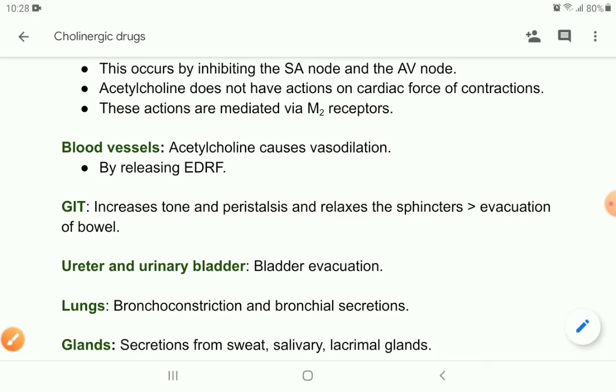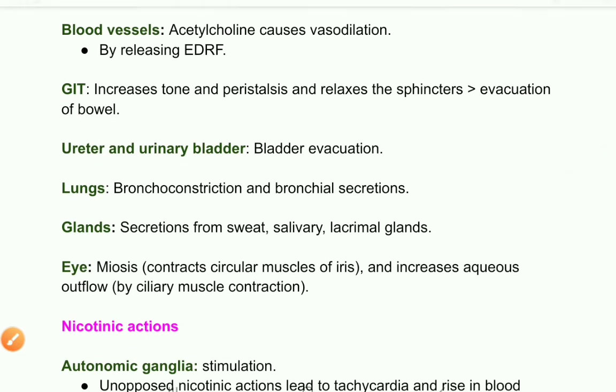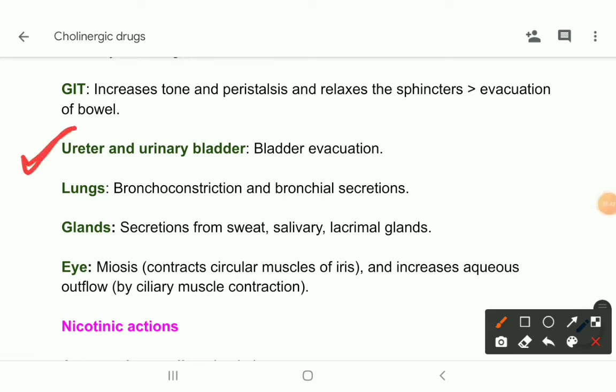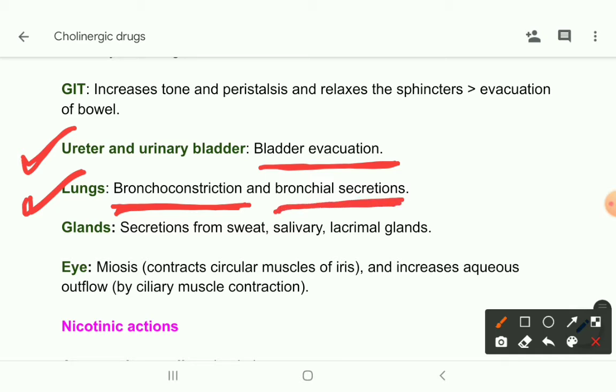Okay, now on ureter and urinary bladder, it causes bladder evacuation. Okay, and excessive release of acetylcholine can lead to increased frequency of micturition, increased volume maybe. Okay, now lungs. On lungs, it has a constrictive effect, so it causes bronchoconstriction or bronchospasm and increases bronchial secretions. Okay, so this is very hazardous in asthmatic patients.